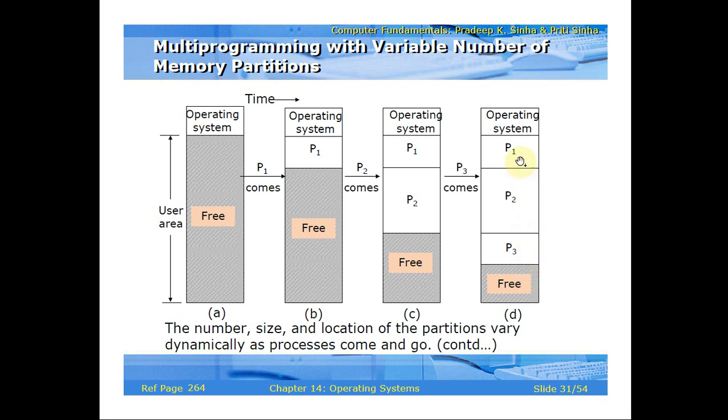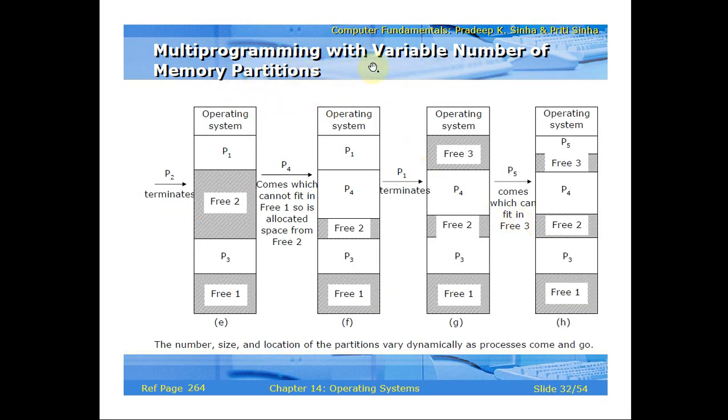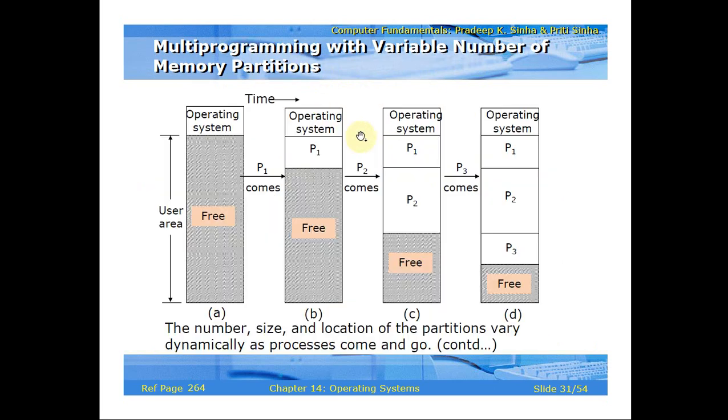Even after P1, P2, P3's allocation into the memory, again this much area is free. So totally three processes will be there, and the size of each process will be different. As each comes into the memory for loading, the memory management will allocate them in the suited area. Okay, next one, multi-programming with variable number of memory partitions.